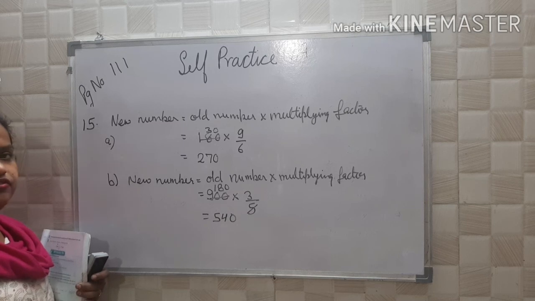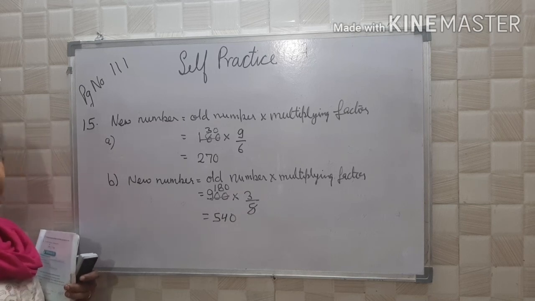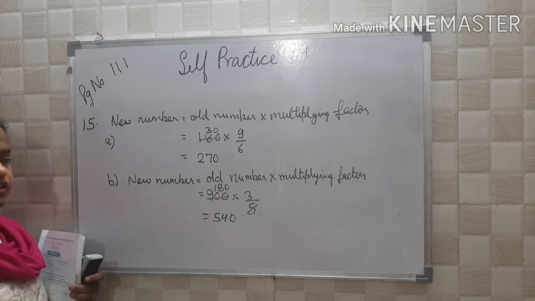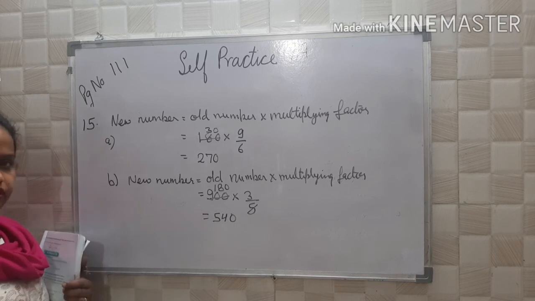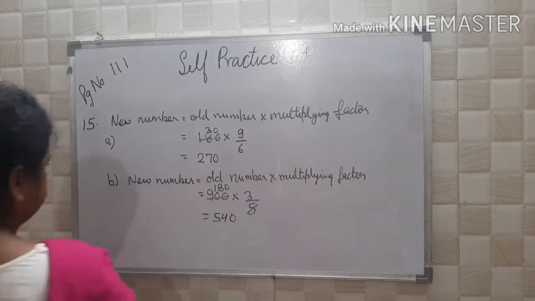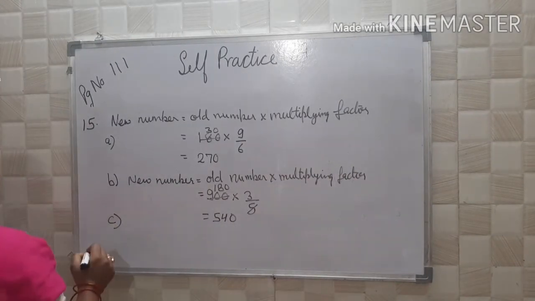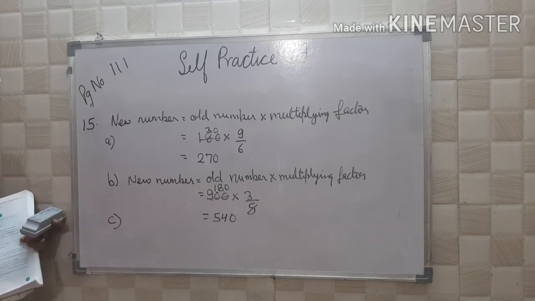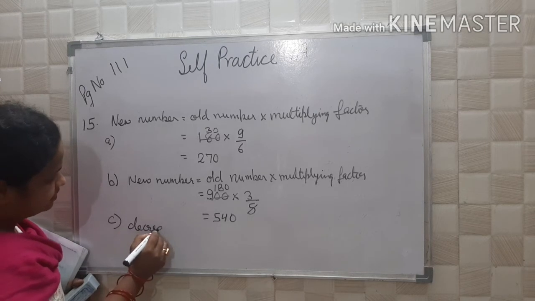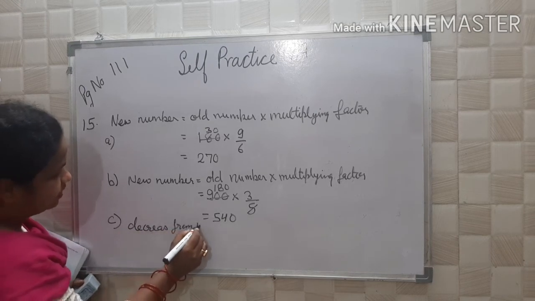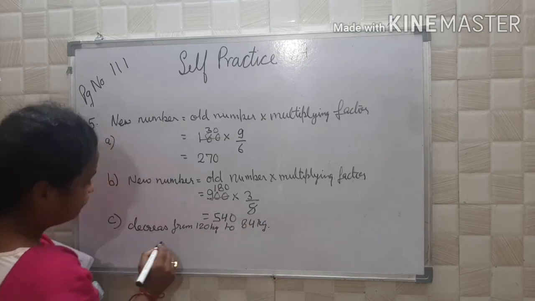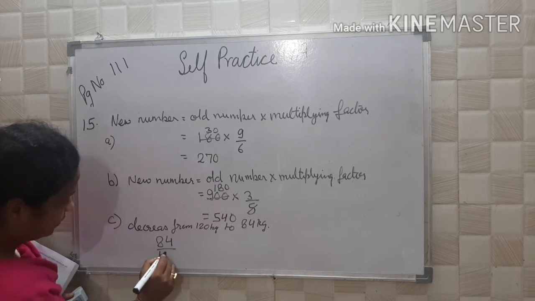So what will be your answer? 540. The new number is equal to old number into multiplying factor, that is 900 into 3 by 5, that is equal to 540. Is it clear? Now see the C part. C1: find the multiplying factor which decreases 120 kg to 84 kg. So you have to find multiplying factor, 84 upon 120.